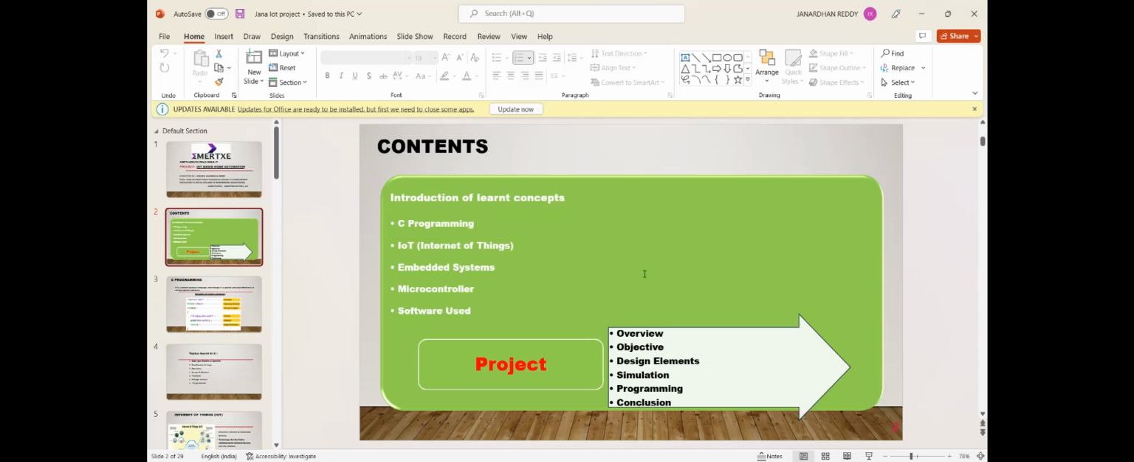First of all, the contents of our project begin with an introduction of the learned concepts. These are the concepts learned in this internship program: C programming, IoT, embedded systems, controller, and software. With the help of these, I have completed one project, which includes overview, objective, design elements, simulation, program, and conclusion. Don't worry, we can go step by step, and there is a project demonstration also.